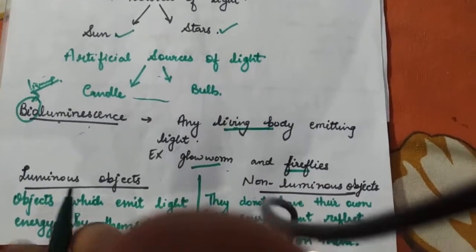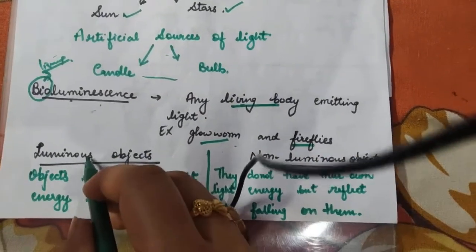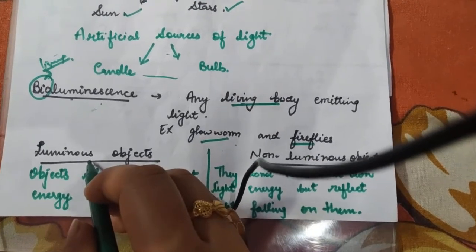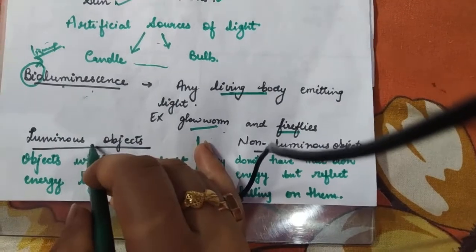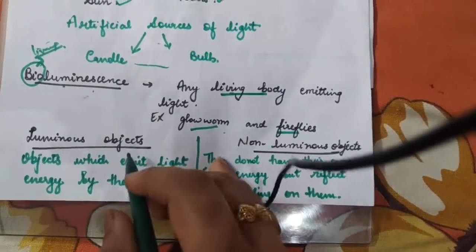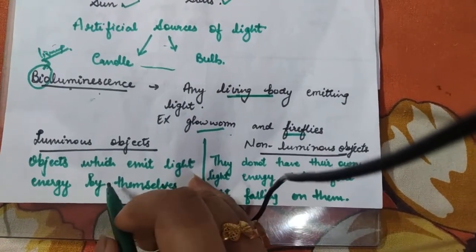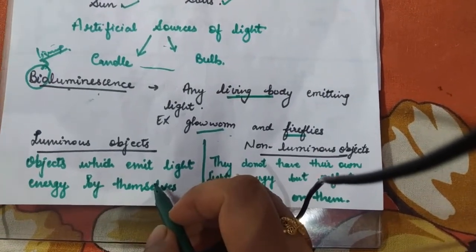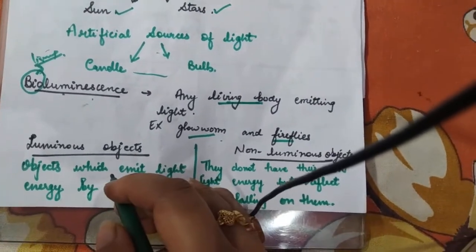Now let's talk about the next topic, which is luminous objects and non-luminous objects. Luminous means any object which is emitting its own light. It has light of its own and does not take it from anything else. Objects which emit light energy by themselves, that is, they are not dependent on anything else, are your luminous objects.